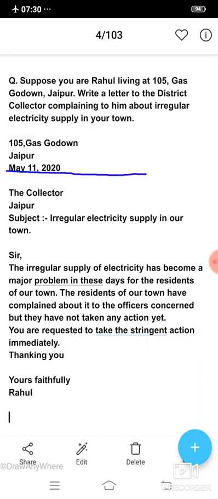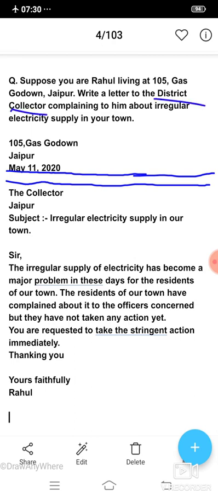After the sender's address and date, we leave one line blank and we write the receiver's address. In the receiver's address, first of all, we mention the post of the person who is going to receive the letter. And who is going to receive this letter here? The district collector. So we can write District Collector, and the person is living in Jaipur. That's why the collector also is from Jaipur.